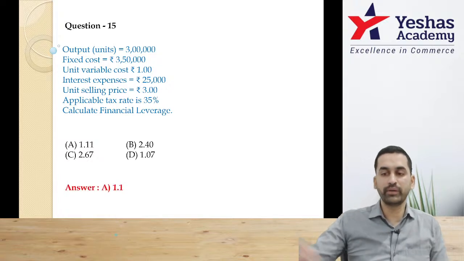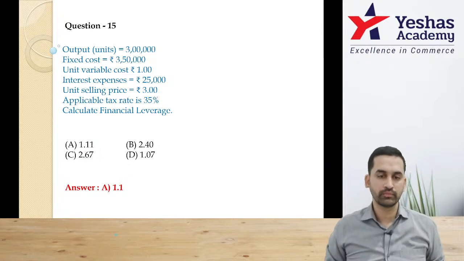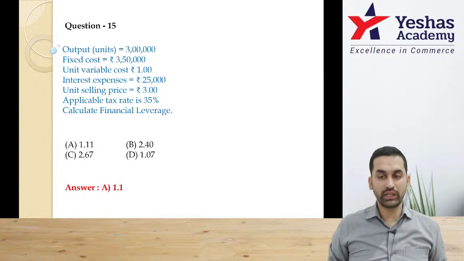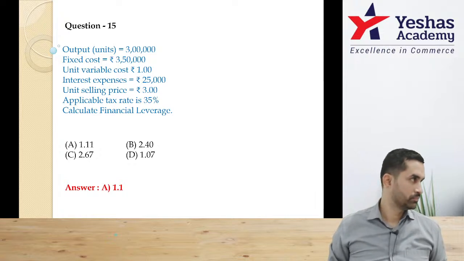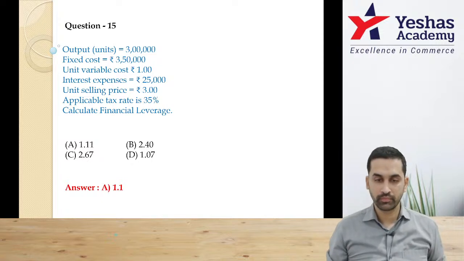I think the final answer should be 1.1. Are you getting the number? Why option C? Please recheck. They're asking you financial leverage. They want EBIT by EBT. Everyone, option A is correct. Can I continue?